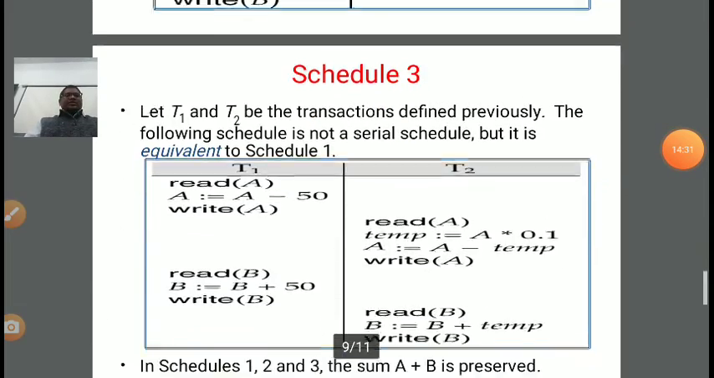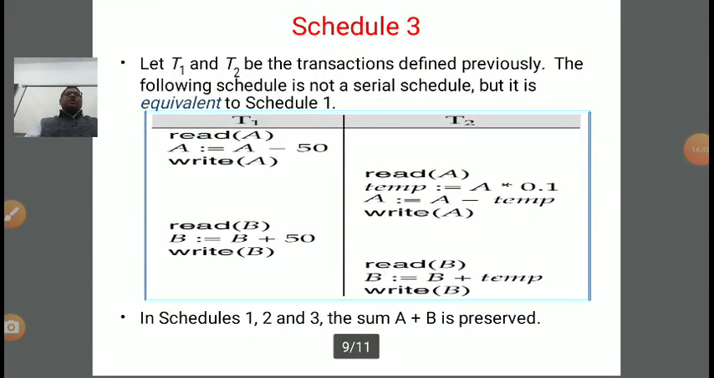Okay. Now the third schedule is called a concurrent schedule. It means some part of T1 is done, but T1 is not fully committed. Suppose 40% or 50% of the task is done, and after that we do some steps of T2. Then again we switch to T1 and then T2. This type of schedule is called a concurrent schedule.